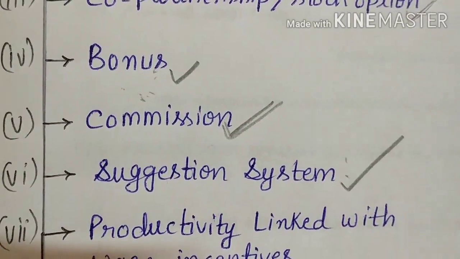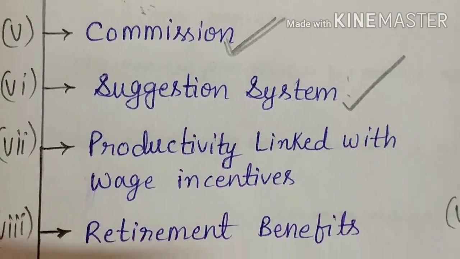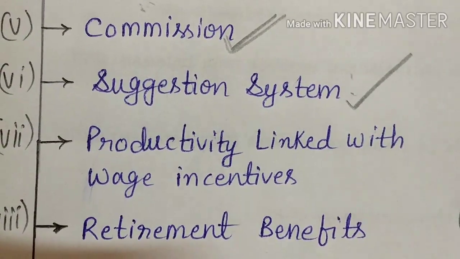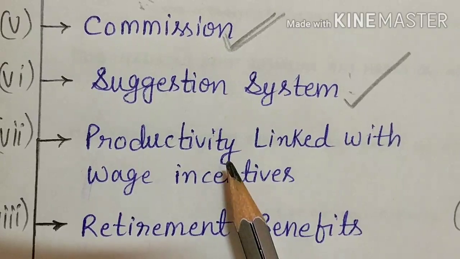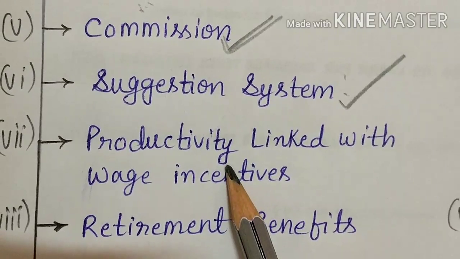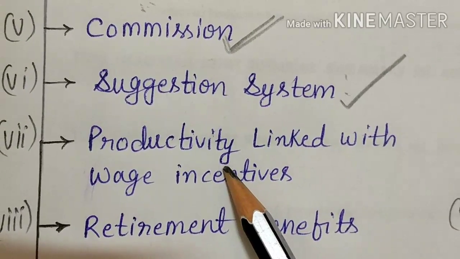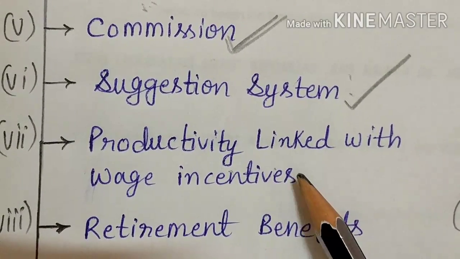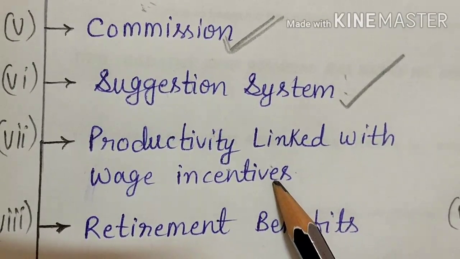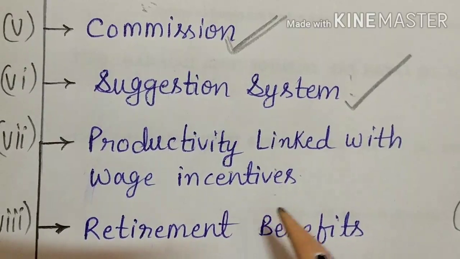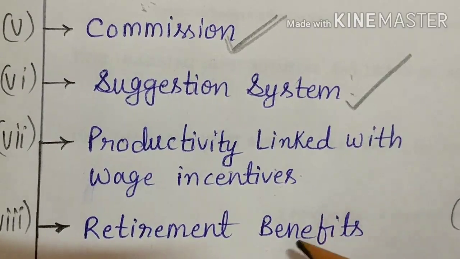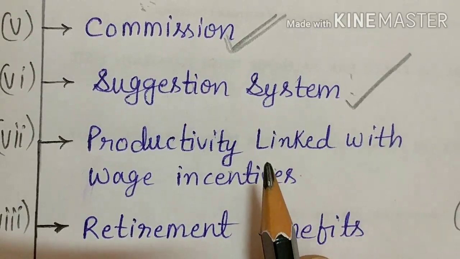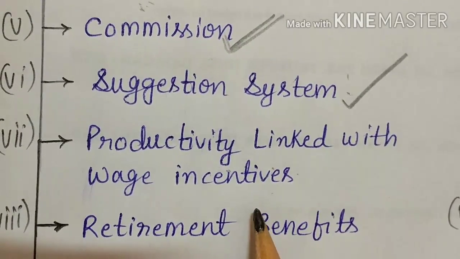Then comes what? Productivity linked wage incentives. What is this? Under this system, the remuneration, or you can say salary, of the employees corresponds with their performance. The higher the performance they give, the higher the salary they will get. The incentive systems may be adopted either at an individual level or at a group level within the organization. This is called productivity linked wage incentives.